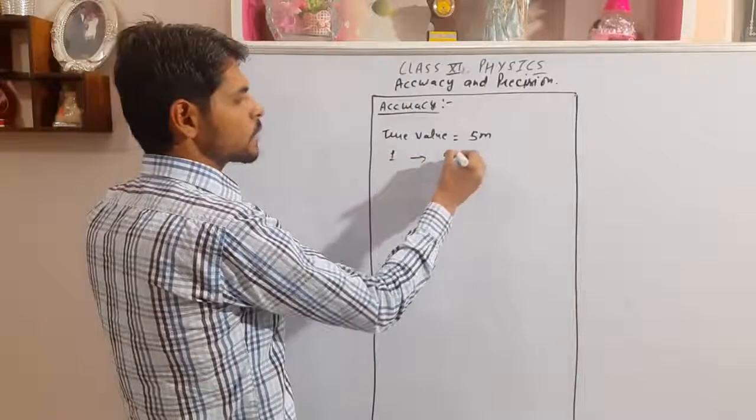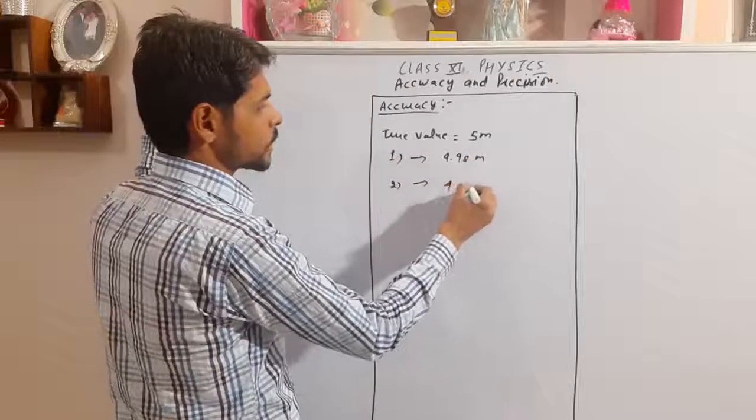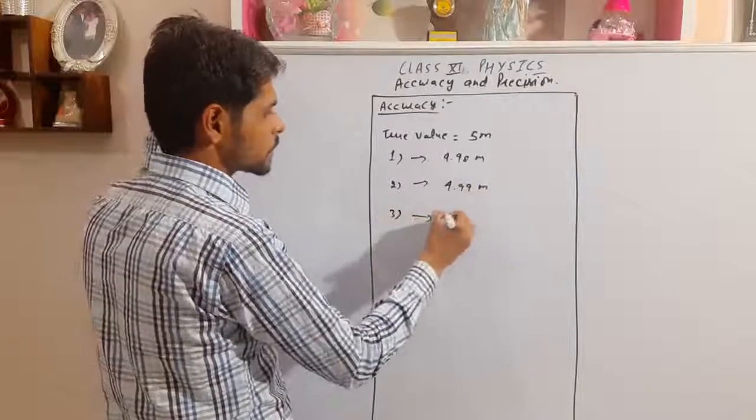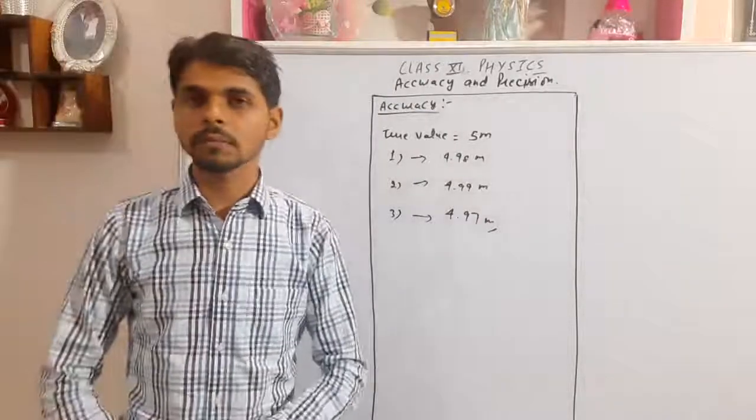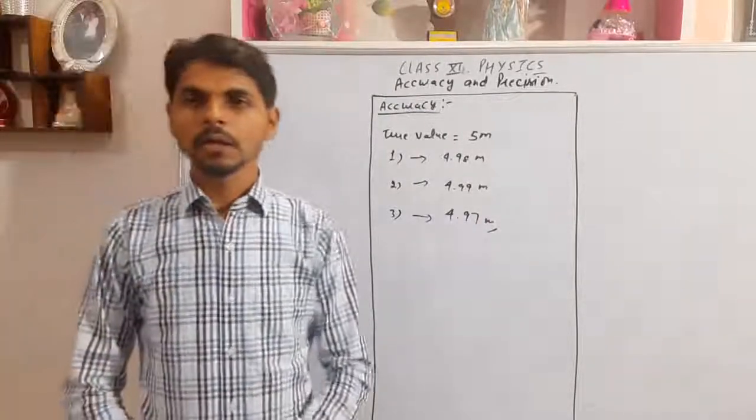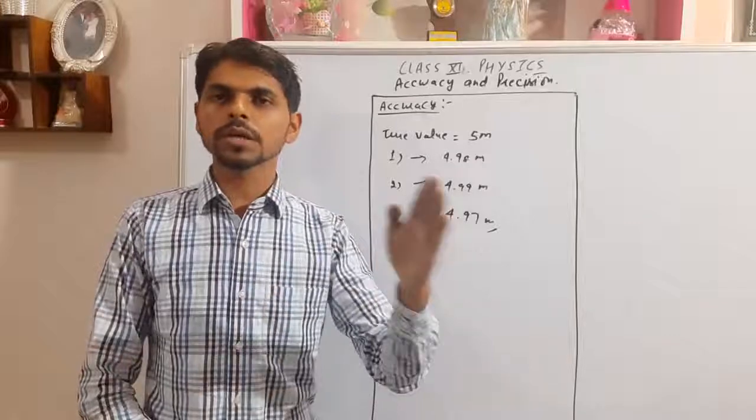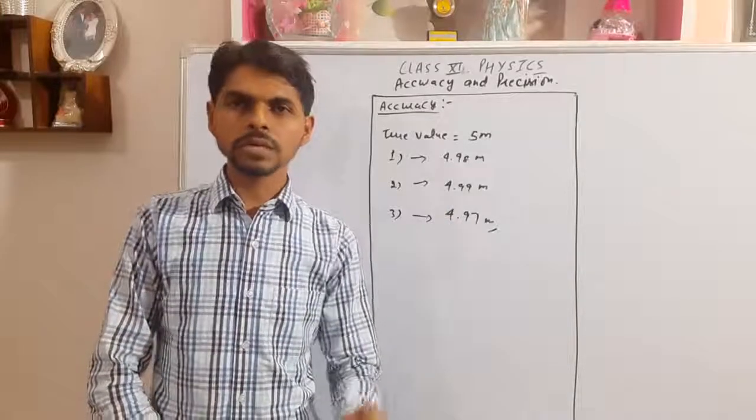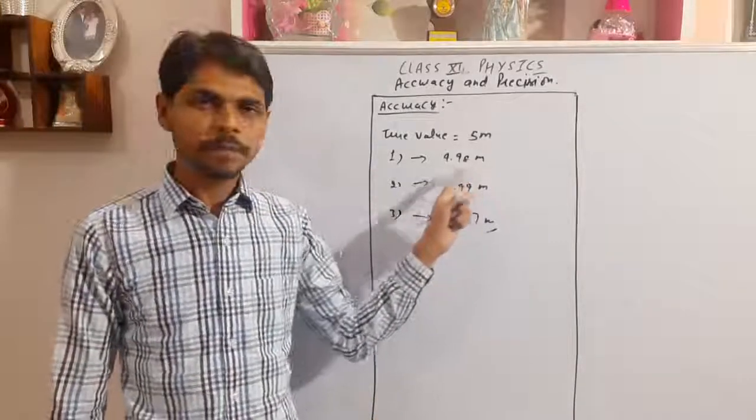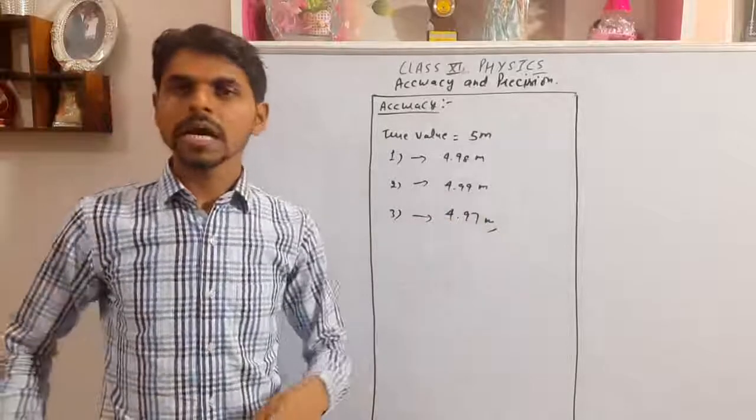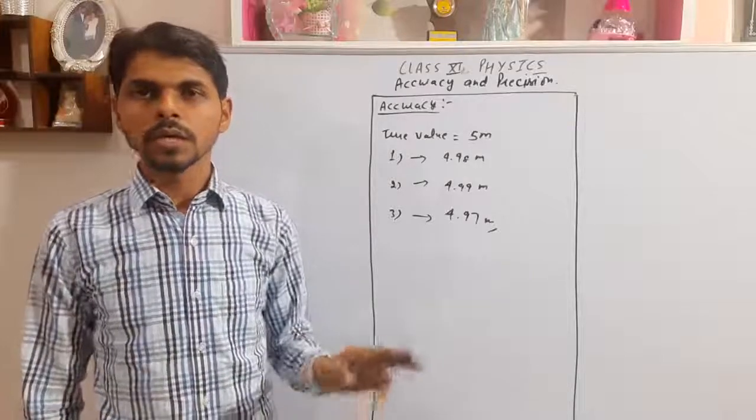One student measured it as 4.98 meter. A second student from the same class measured it as 4.99 meter. A third student measured it as 4.97 meter. Out of the three students, the value of which student is very close to the true value? That is the most accurate value out of the three. As you can see here, the value measured by the second student is very close.